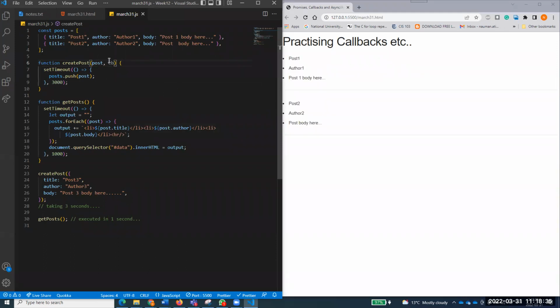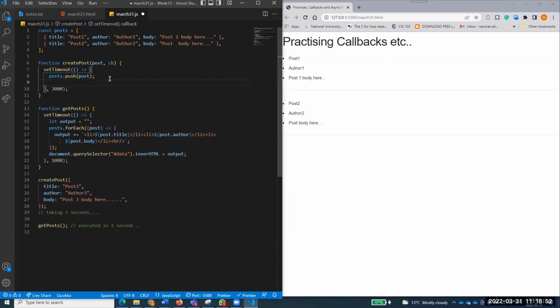Whenever a function is passed as a parameter to another function, it is called a callback function. Now I can call this callback function whenever the post is pushed. I call it cb for callback, but you can name it anything because it's the generic form accepting the parameters. Cleve, you're getting that? Yes, you're right. Make it a callback.